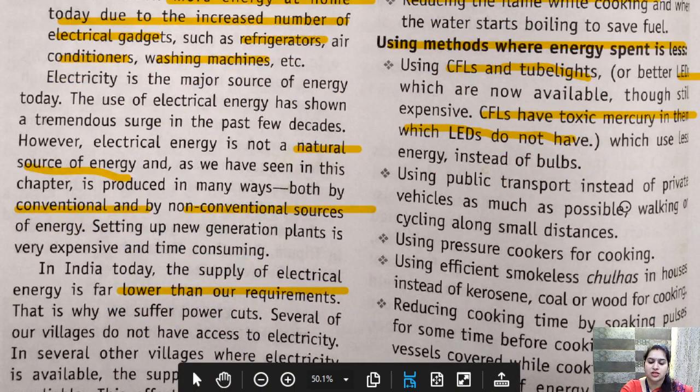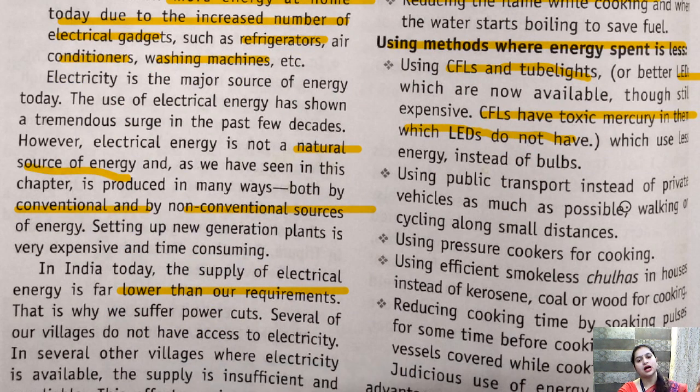Using public transport instead of private. Sometimes what happens is, if you look in homes, there are as many bikes as there are people, and as many cars as there are people. The more cars and bikes you have at home, the more fuel you will consume. Clear? So rather than using our private vehicles, okay fine, it makes life easier, but we should switch to public transport. Or we should walk as much as possible.